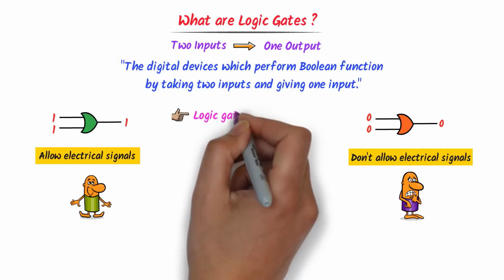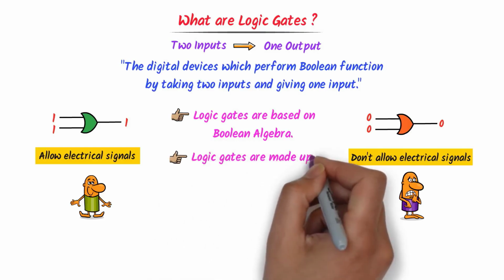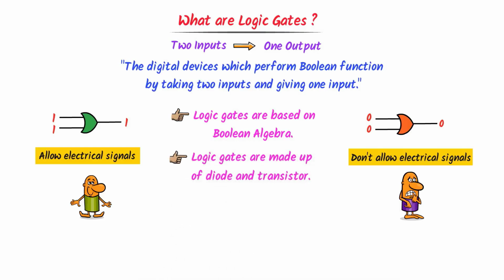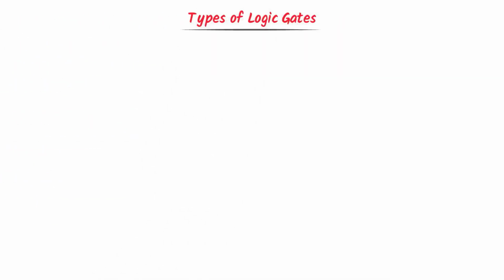Remember that logic gates work on the principles of Boolean algebra. Secondly, logic gates are made up of diodes and transistors. Thus remember that with the help of Boolean algebra, logic gates either allow or block signals in order to enter into the circuit. Now what are the types of basic logic gates?